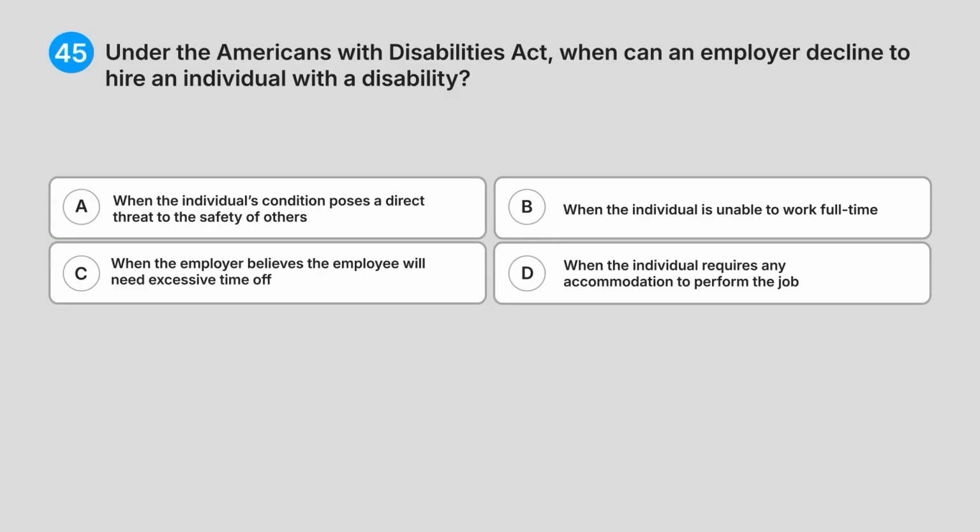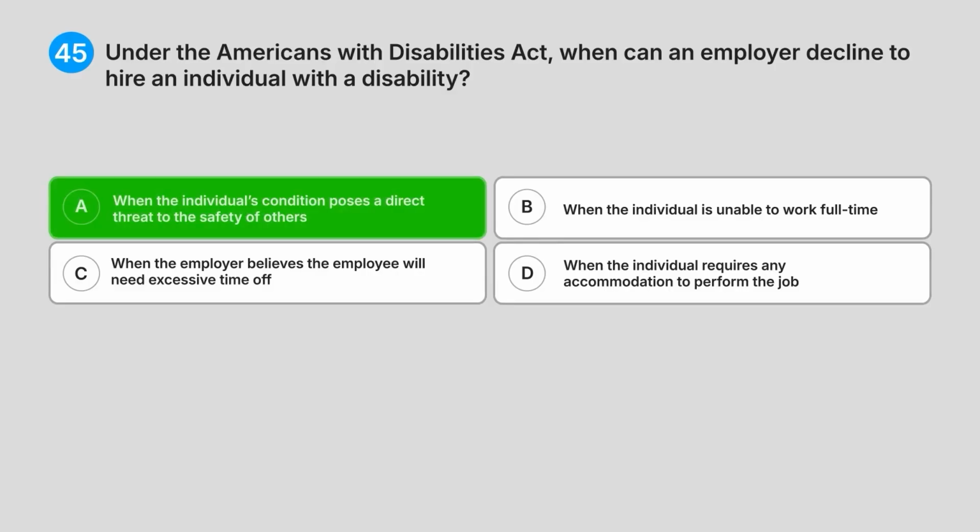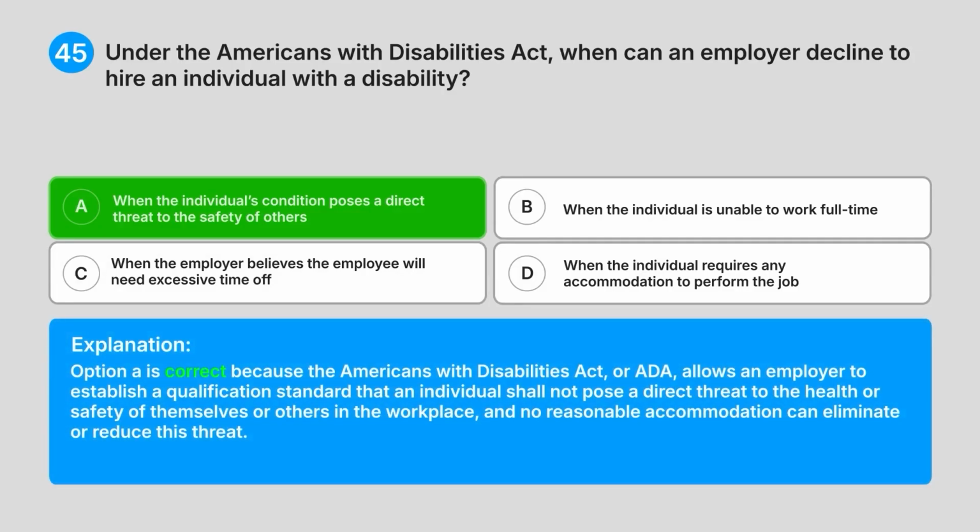Correct answer, A. When the individual's condition poses a direct threat to the safety of others. Explanation. Option A is correct because the Americans with Disabilities Act, or ADA, allows an employer to establish a qualification standard that an individual shall not pose a direct threat to the health or safety of themselves or others in the workplace, and no reasonable accommodation can eliminate or reduce this threat.